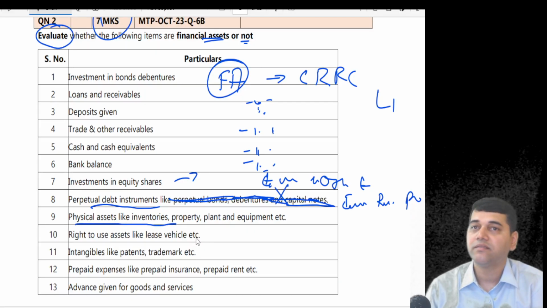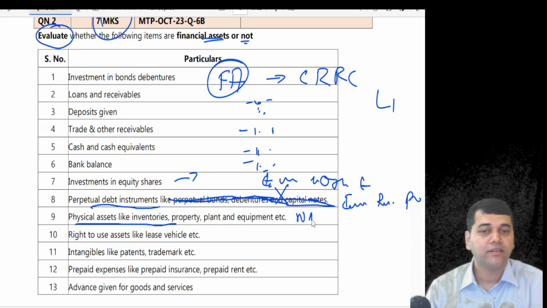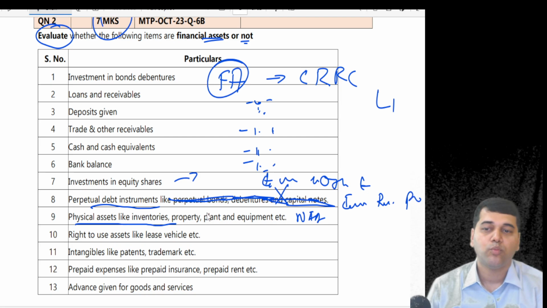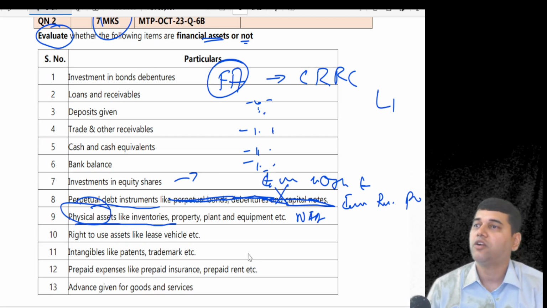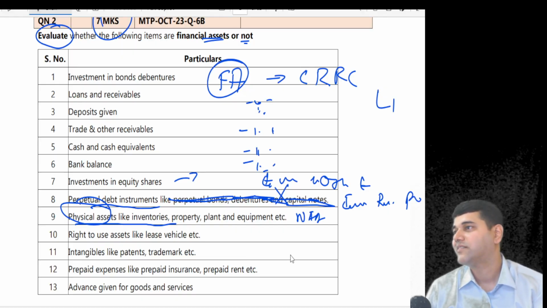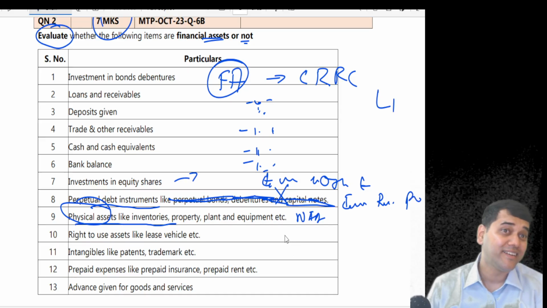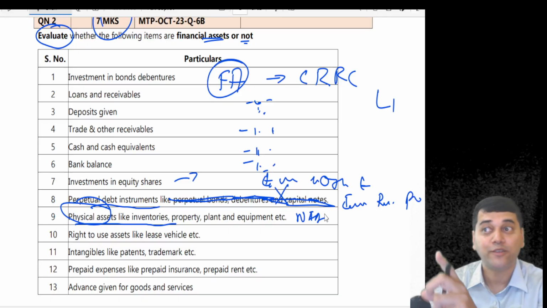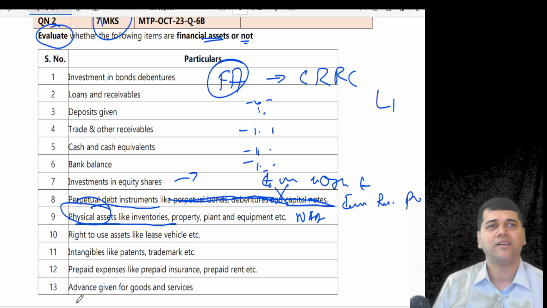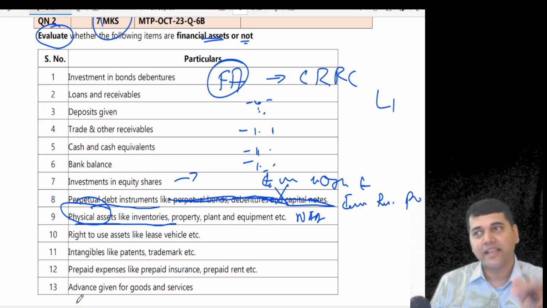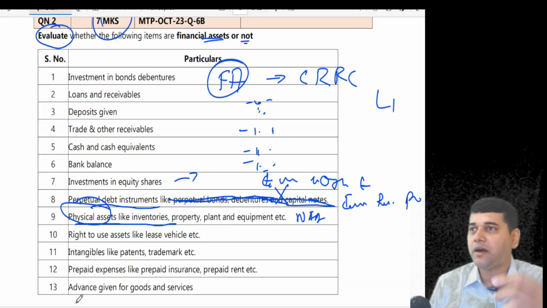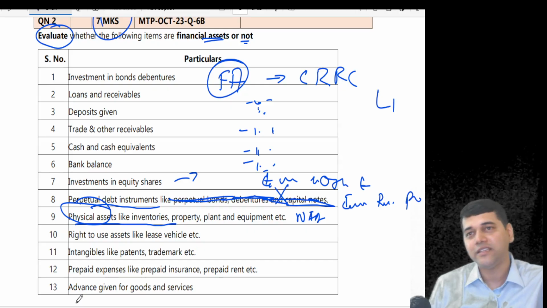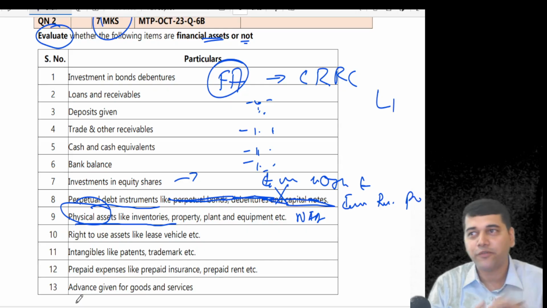Physical assets like inventory. Why? Why are physical assets not your financial assets? Will you tell that exact phrase? That is in your language. That is my language to understand, students. I told you, to make you understand, language is not important. I can tell you anything. But in examination, if you go and write dosa, vada, pav and all, they will not give you marks there. You have to write the language of the material. Because the person sitting there to evaluate is a professional. You have to talk to him in a professional language.